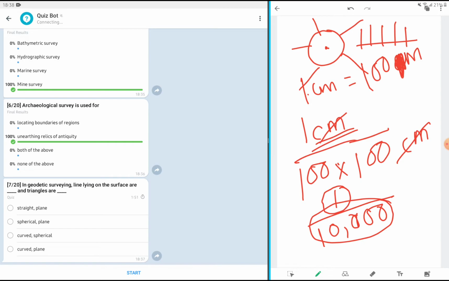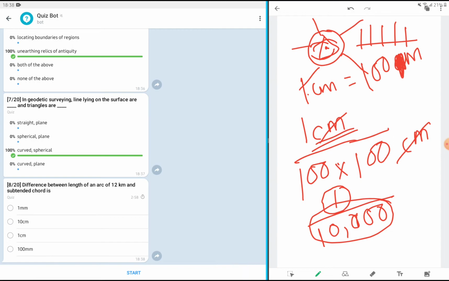But when we are talking about the curvature of the earth, the plumb lines are straight, obviously, but they will not be parallel to each other. Then lines lying on the surface will be curved, and all the triangles considered in geodetic survey will be spherical. Therefore lines are curved, triangles are spherical.